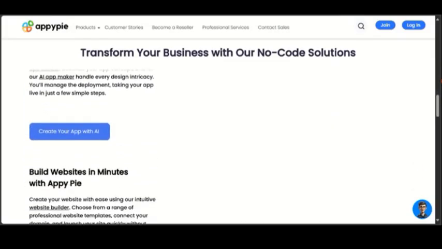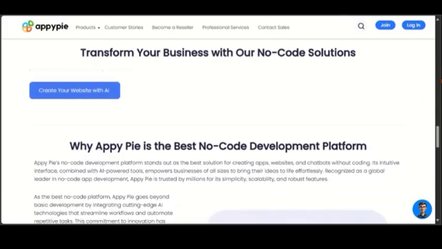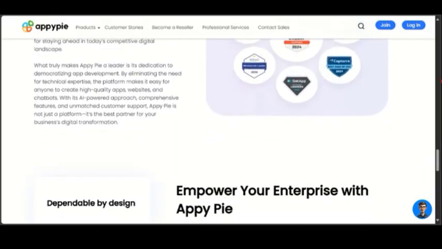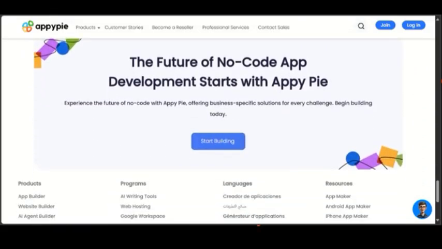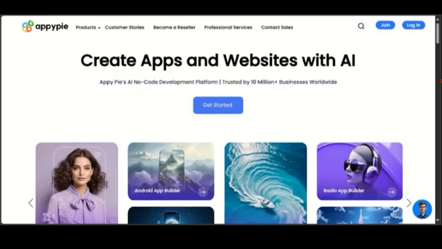Now, you can choose Appypie if you want to build apps or websites without coding, you want to rapidly launch digital products, or you want to utilize a user-friendly interface for building. That's basically what you use Appypie for.